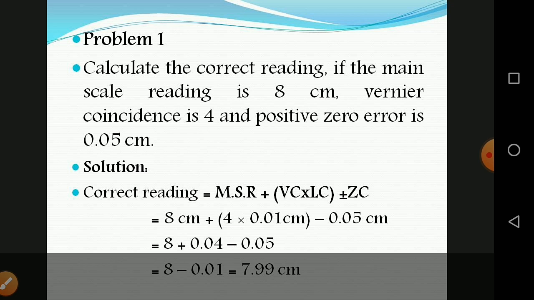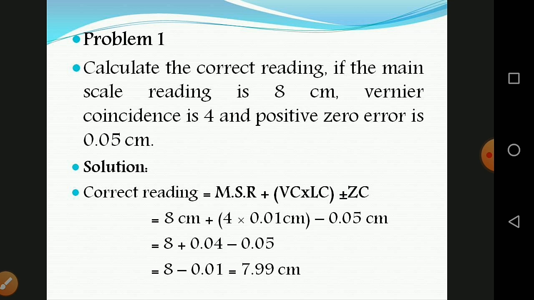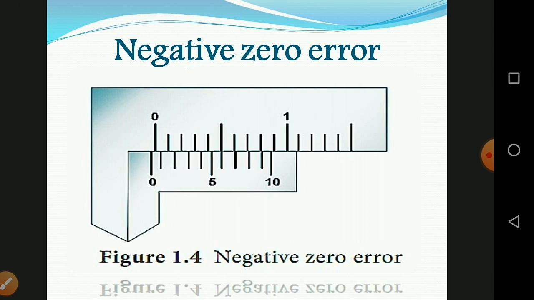So 8 plus 0.04 minus 0.05. 0.04 minus 0.05 gives minus 0.01. 8 minus 0.01 is equal to 7.99 centimeter.